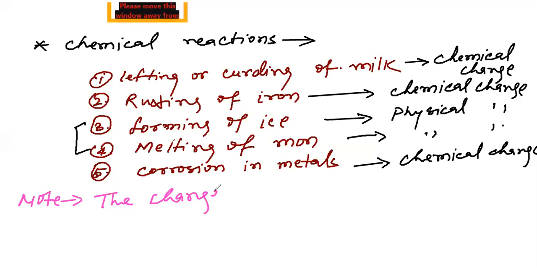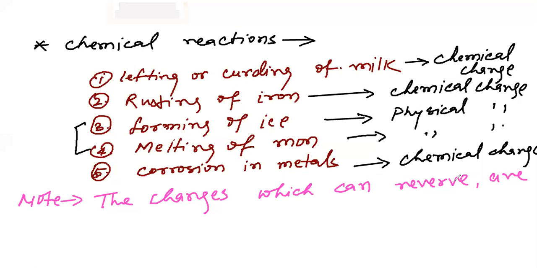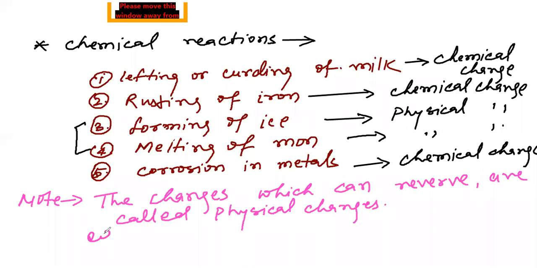The changes which can reverse are called physical changes.